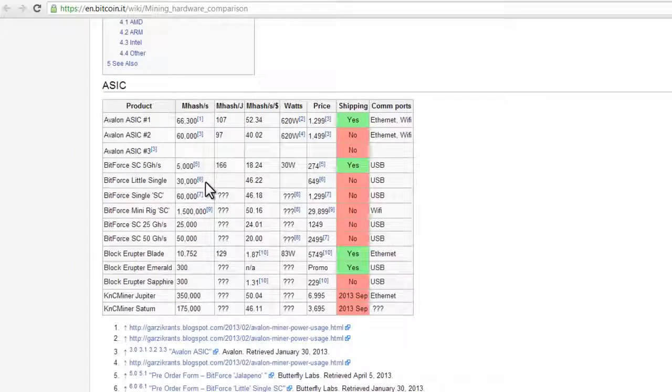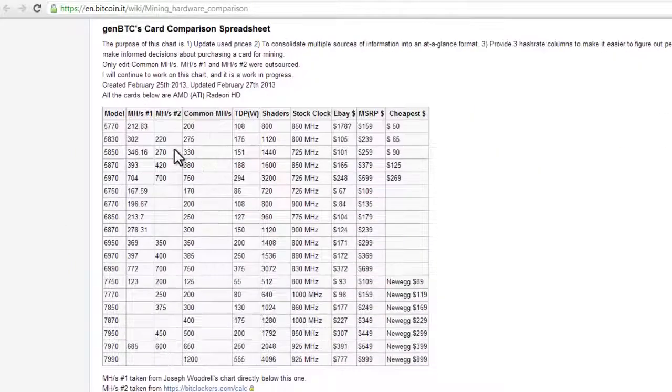We can scroll down here a little bit, and it'll give you AMD ATI Radeon graphics cards. Here is the model number, and it will tell you the mega hashes. So you can guesstimate what your mega hash number will be based on which graphics card you have or which graphics card you want to purchase. Mind you, you can plug in more than one graphics card to your computer, but you need to make sure that you have enough power to do that. Let's say you had two 5970s running at 704 mega hashes per second times 2, that's 1408.